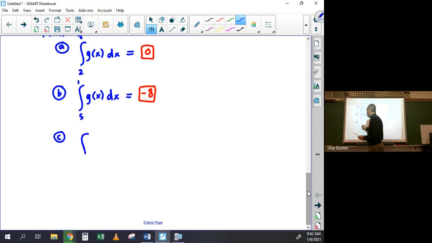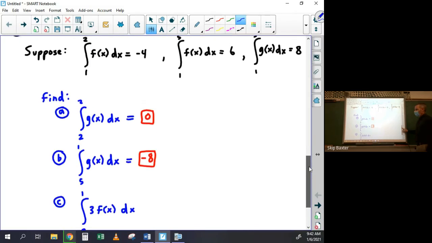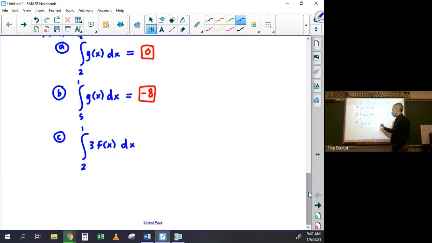What if you had the integral from 2 to 1 of 3 f of x dx? It would be positive 12, right? Because think about it, this is really 3 times the integral from 2 to 1 of f of x dx.